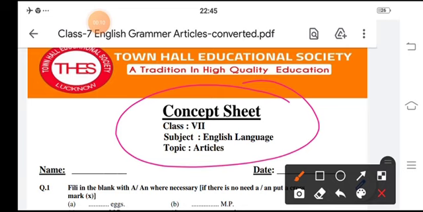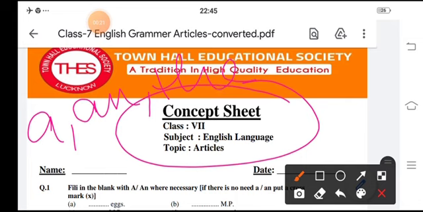Articles: there are three articles in the English language: a, an, and the. A and an are called indefinite articles because they do not refer to a particular thing or person.